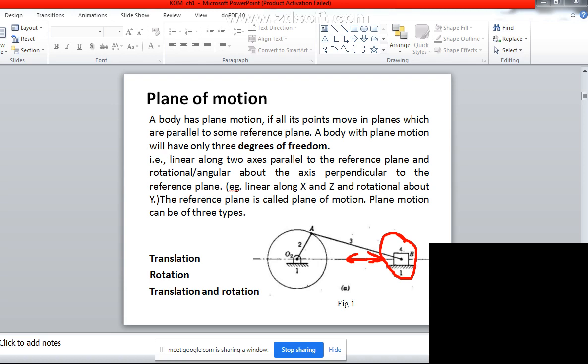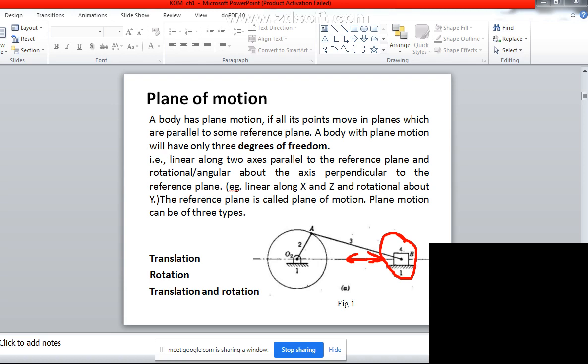So this 3 is going to rotate and push this, and when this is pushed, this slider is going to reciprocate. So this acts like a piston.